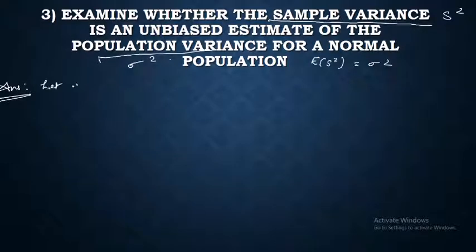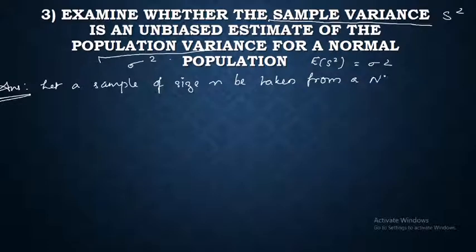Let a sample of size n be taken from a normal population (mu, sigma), and let S square be the sample variance.